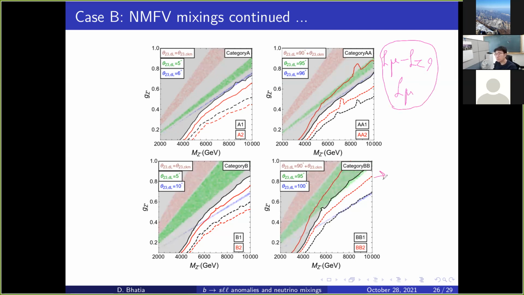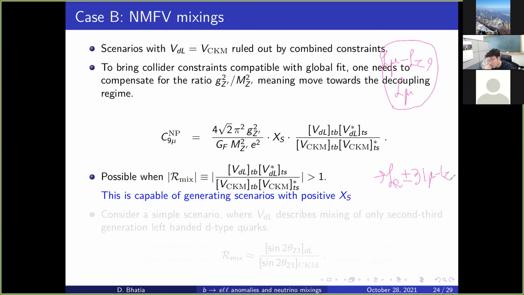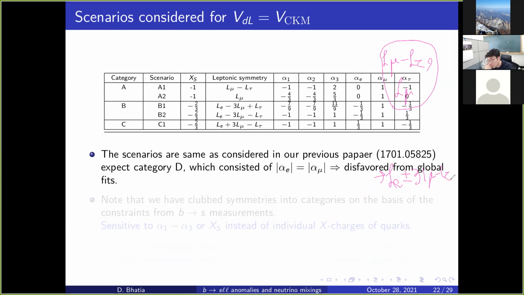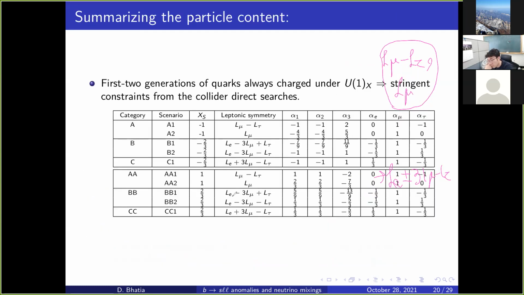And the categories which are allowed with the current data is the combination with Le plus minus 3 L mu minus L tau and one more. Sorry, let me just... So the combinations which are allowed is this, and this. So these combinations stay allowed. So what does it tell us?